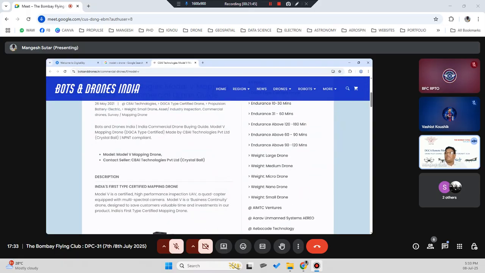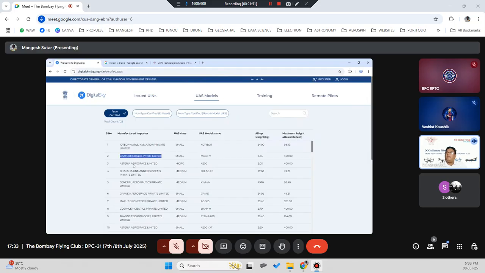Okay, India's first type certified mapping drone. Model B, that's what it is. So this is the second drone. Then you have a drone from Asteria Aerospace, A200, which is micro class, approximately 2 kg in weight. It can go up to 400 feet. This is basically again a surveillance drone. Asteria Aerospace is nothing but a Reliance company. This is a company which was acquired by Reliance Jio for monitoring their telecom towers.